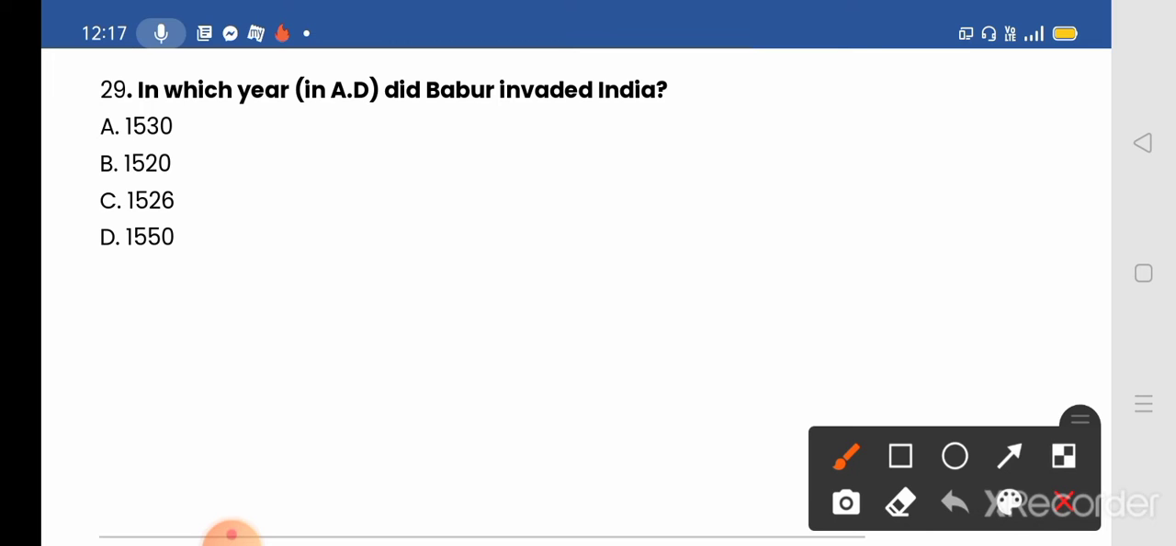We all know that Babur fought the first battle of Panipat with the last Sultanate ruler Ibrahim Lodi in 1526, and so option C will be the correct answer. Babur defeated Ibrahim Lodi at the first battle of Panipat in 1526 AD and founded the Mughal Empire. So option C will be the correct answer.